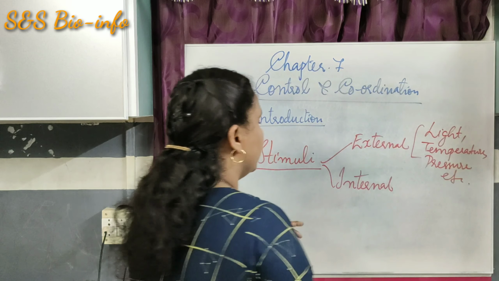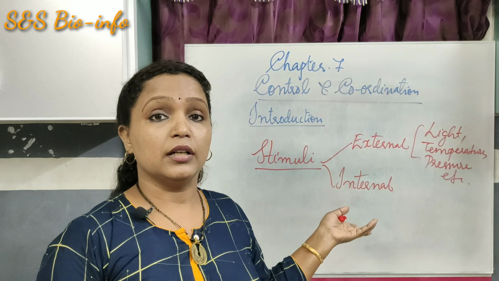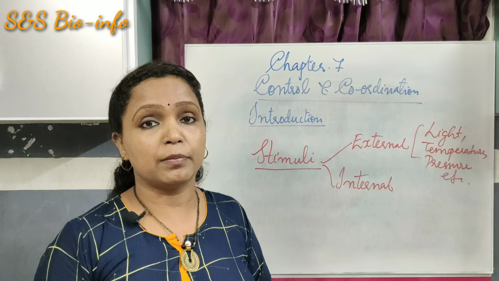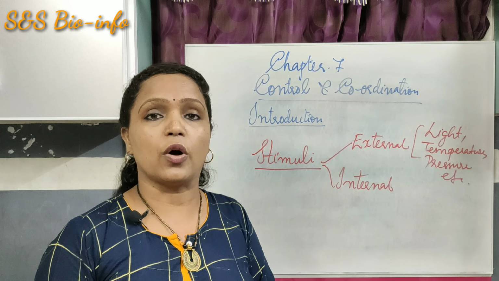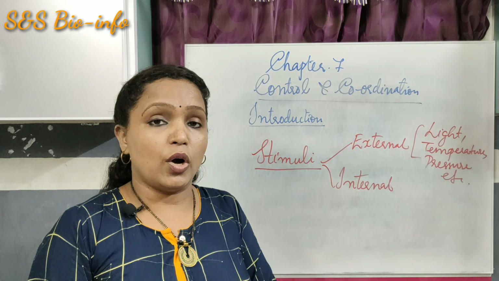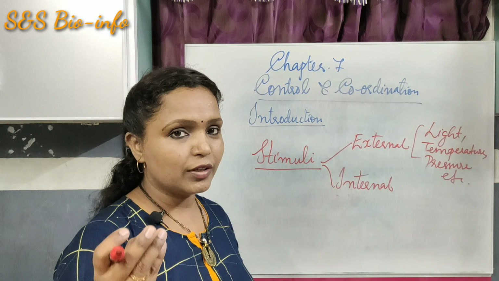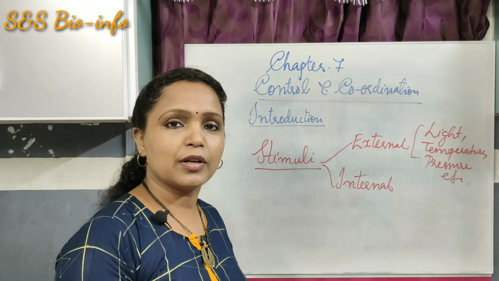The internal stimuli can be the hormones or acids or enzymes that are secreted by certain glands or tissues of the body that may cause hunger, thirst, sexual desire, etc. What are the examples of internal stimuli?